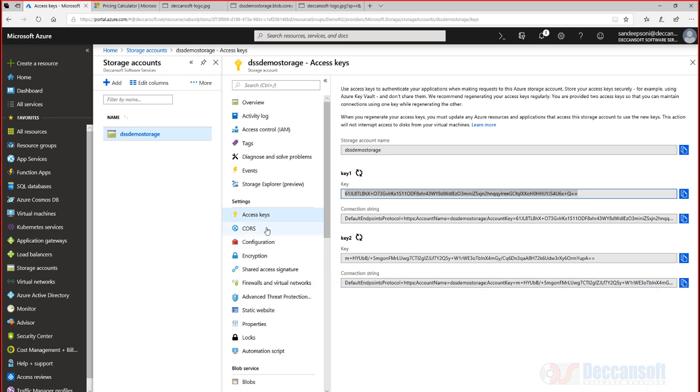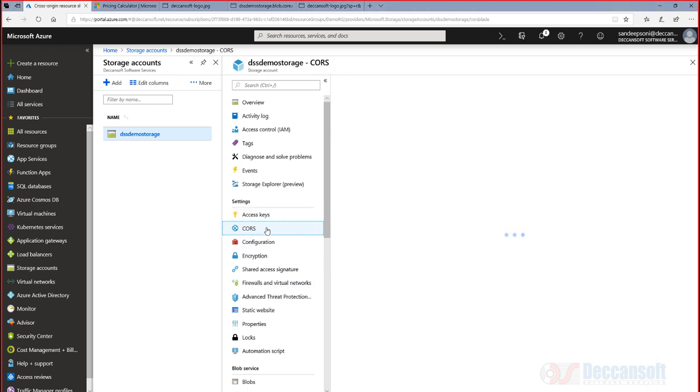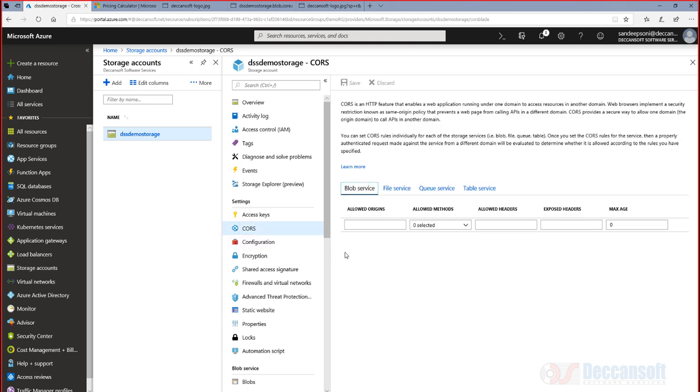Then there is something called CORS here, which is also very important. Now imagine I am writing an application, and the application is hosted on a website which is supposed to access a storage account. So I am supposed to give here the URL of that website, whatever the website is. Imagine best.nettraining.com, and I would allow all the headers. Otherwise I'll simply put star. Headers which are exposed, I'll put star.